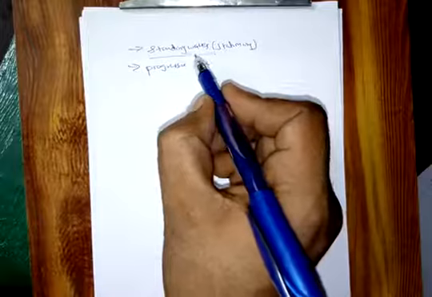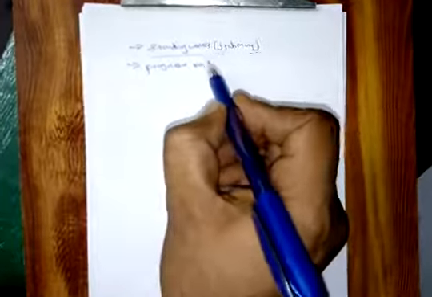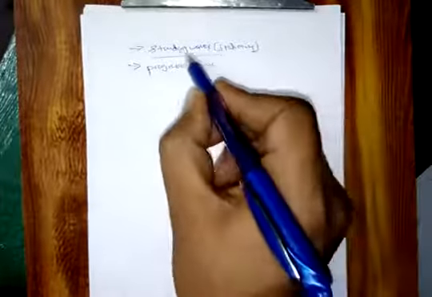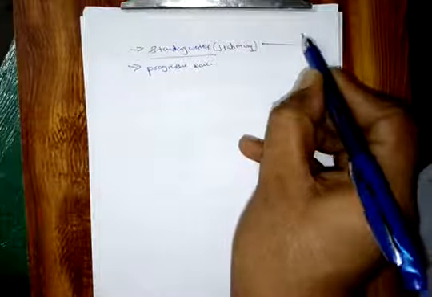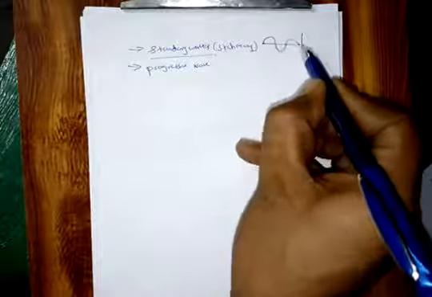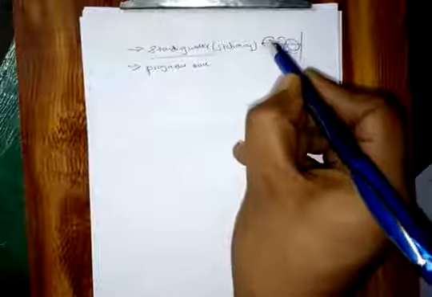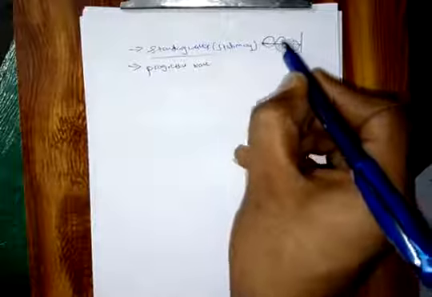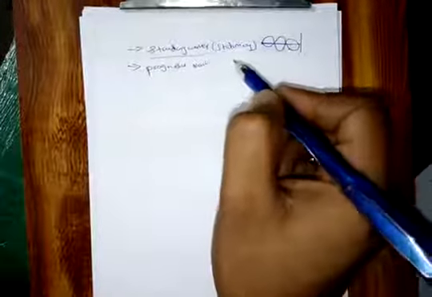Standing waves are those waves which remain confined to a region without any transfer of energy and momentum to the outside. Those types of waves we call standing waves. That means if you make a disturbance in the rope, the wave will go and hit this position, and again that wave will come back. The energy is not going away from the wave; the energy always stays in the wave itself. So these types of waves we call stationary waves.